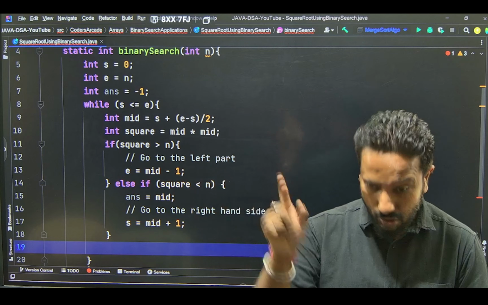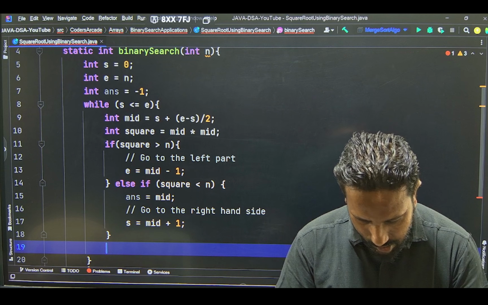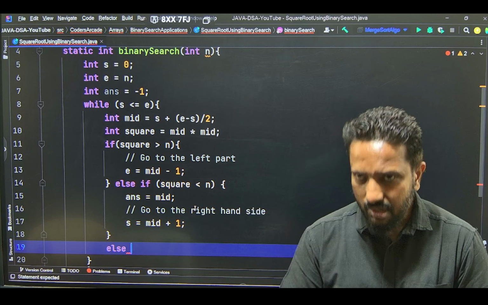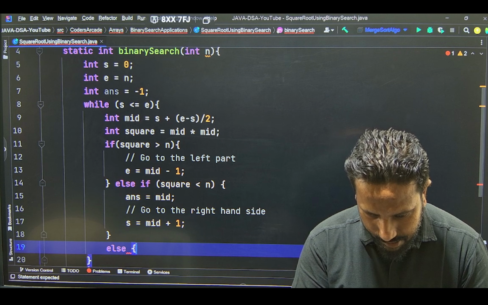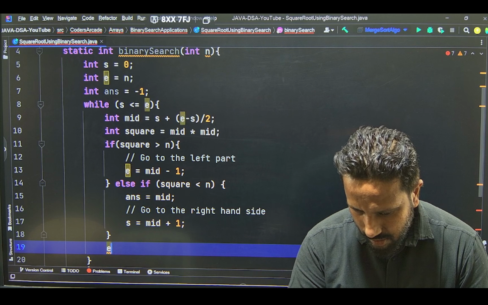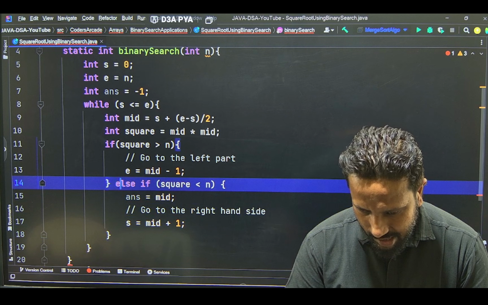Otherwise, there was one more option. Else, let's write the other condition. We can also modify it like this. Let me write here as else.